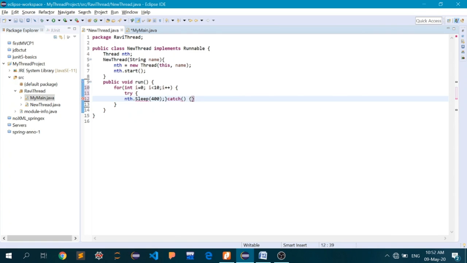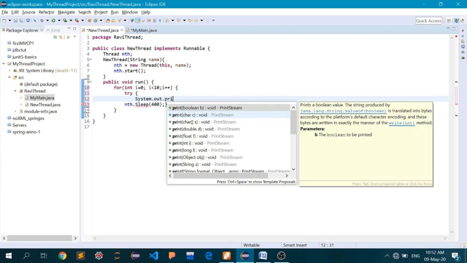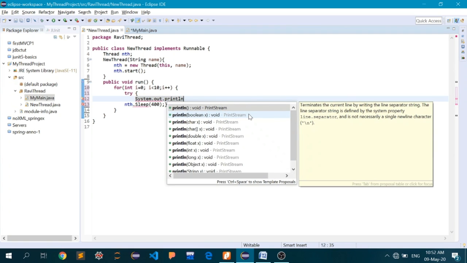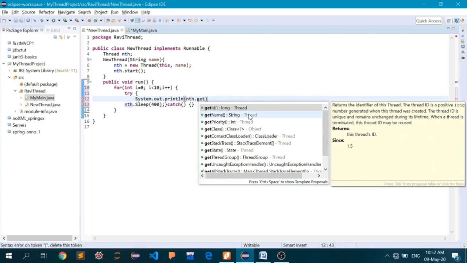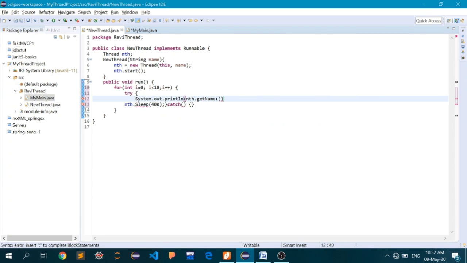So okay, the try catch block is fine, and we'll also insert, let's say, a System.out.print, and inside that we will also call getName, plus "is counting" plus i.